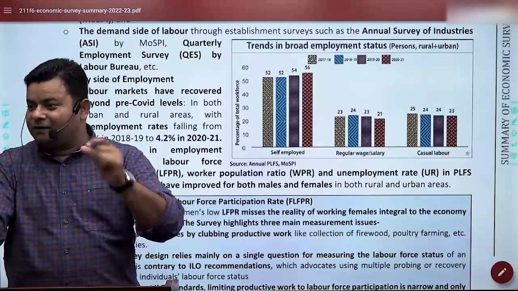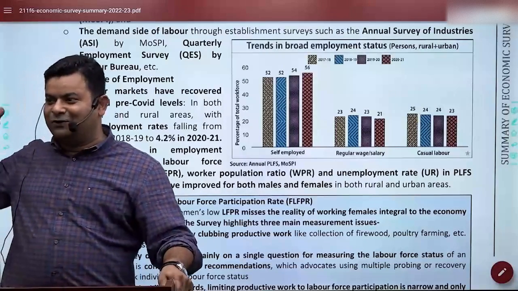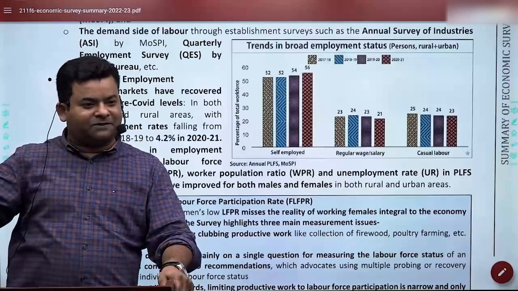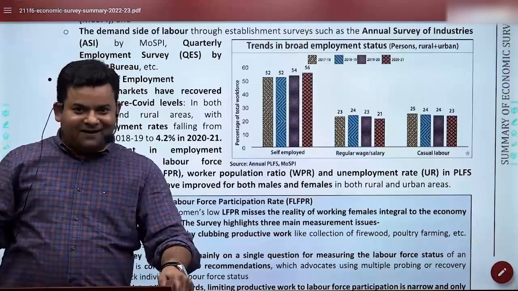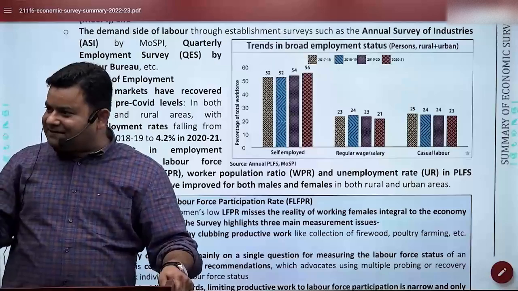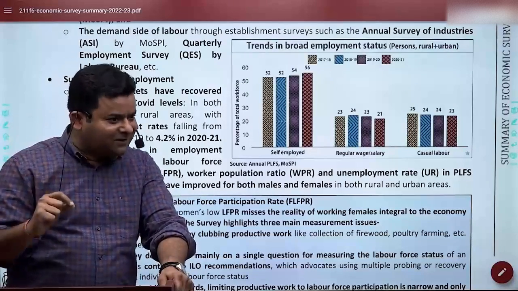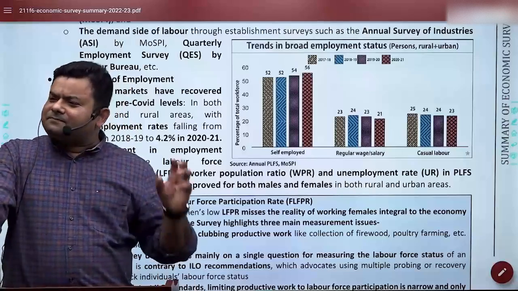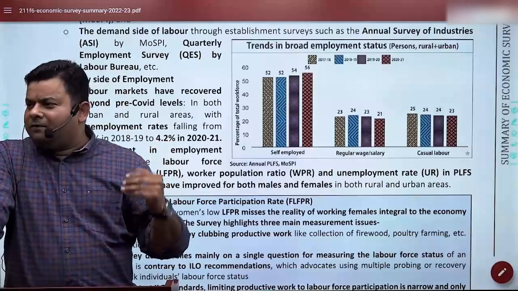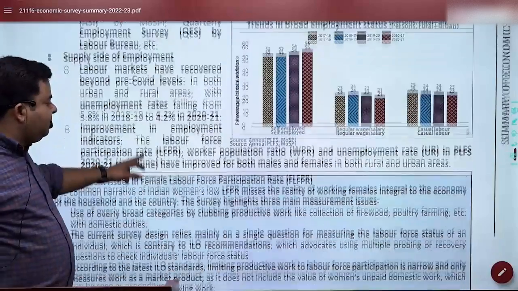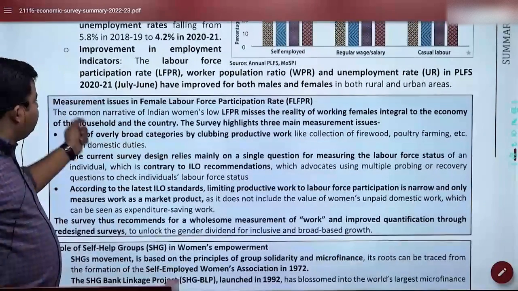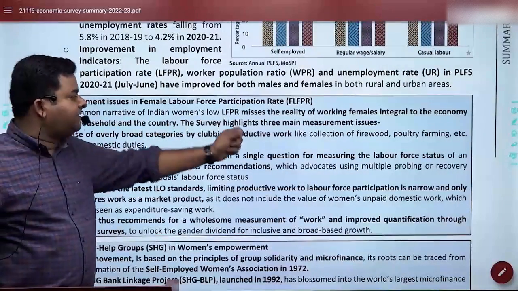Now this is where you get a good catch. As the Economic Survey shows, you have told the copy checker, please take my copy seriously. So that's the benefit of a good introduction, that you tell the checker to take my copy seriously. So now if you see it this way, they had said it, and we have given this idea also, that there are measurement issues in the female labour force participation rate.